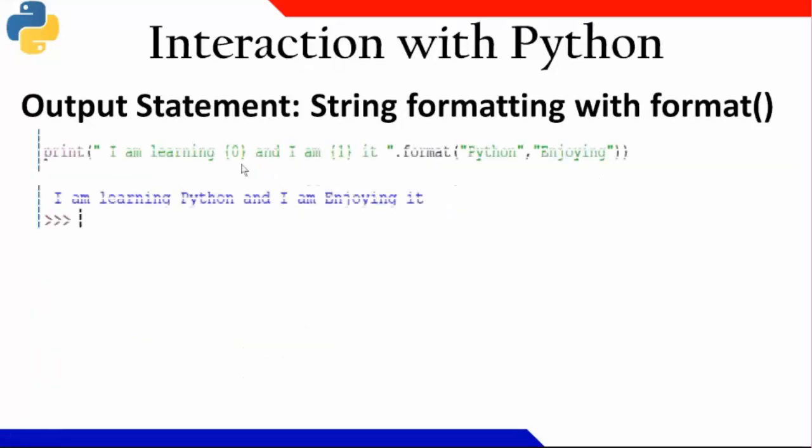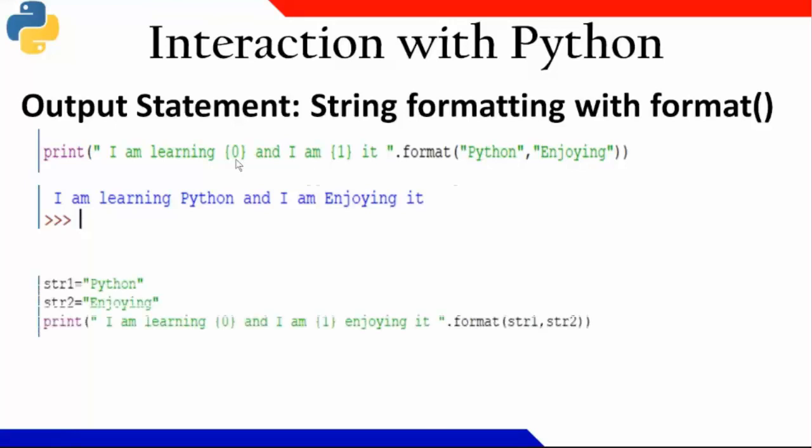But if more than one parameter I am passing for this, I need to mention it, either 0 or 1. 0 means it is the first item in this format and 1 means the second item in the format. It means if I write here 1 in place of 0, it will print me, "I am learning, enjoying, and I am Python." Okay, in place of 1, if I am writing 0, so the order in the numbers, whichever number you have written, that particular value will be substituted at that particular location.